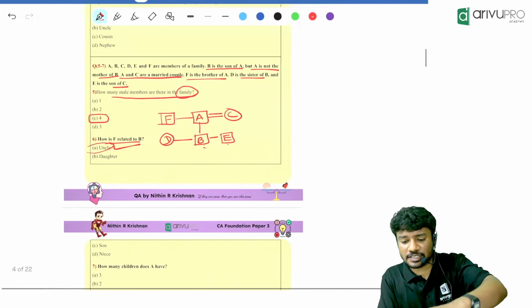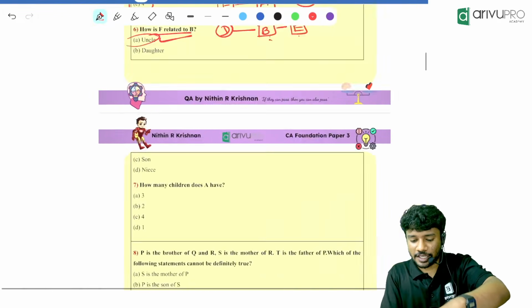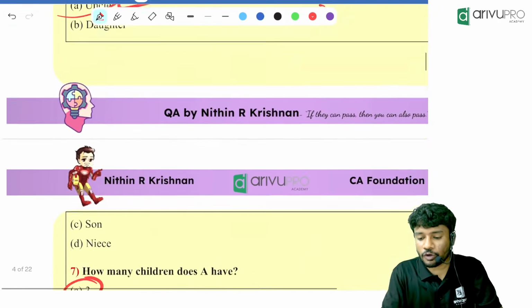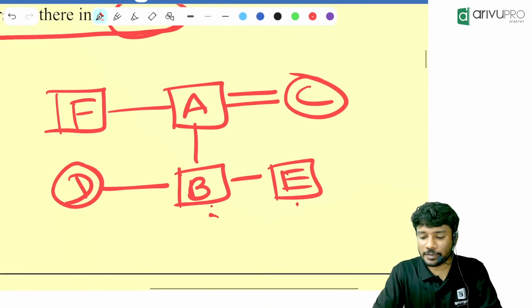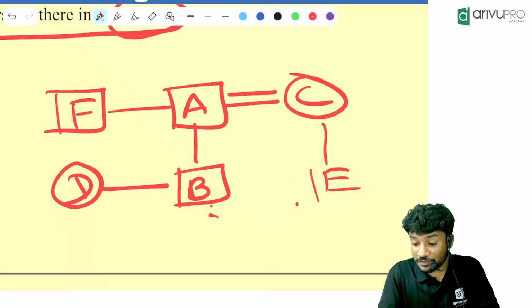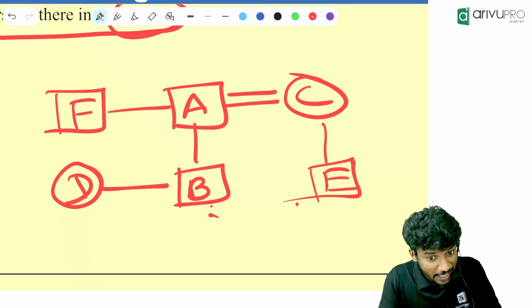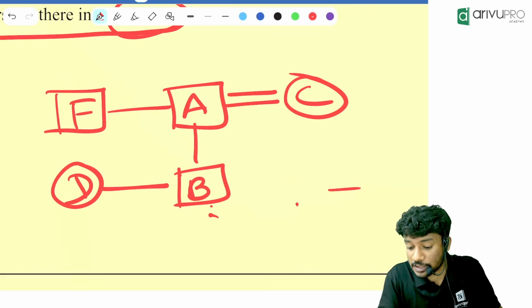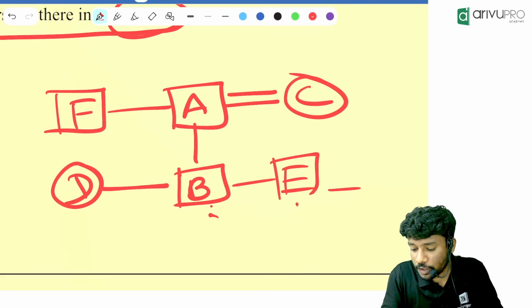Next one, people. How many children does A have? 3. That's why I told you to draw over here itself. Sometimes some people will make a mistake. They will draw it over here, then they will say that 2 is the answer. Is 2 the answer? No. The answer is 3.